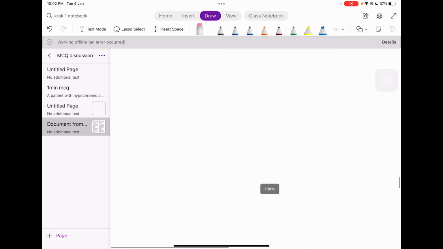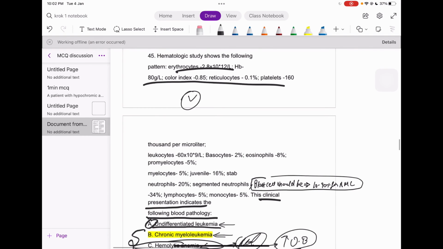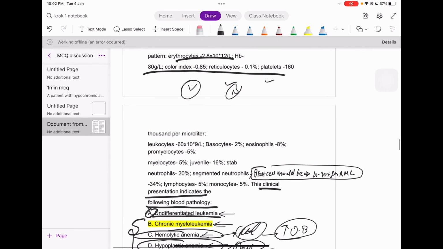Okay guys, then let's start looking at these indexes. The blood index is completely filled, about to be fine. Platelets okay. Reticulocytes are also present in normal amounts. Leukocytes are elevated. Thereafter, stab neutrophils are only about 20%, and the segmented neutrophils are also decreased because they must be near 55%. Lymphocytes 5%, monocytes 5%.